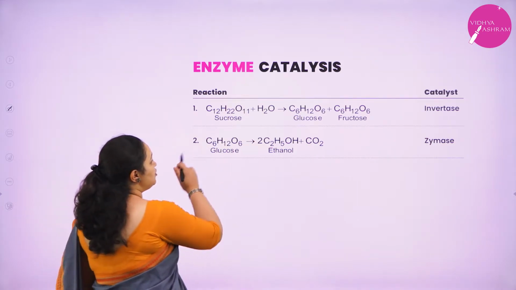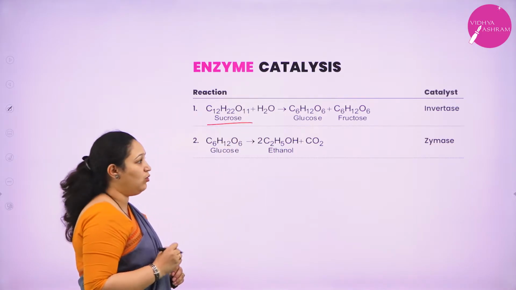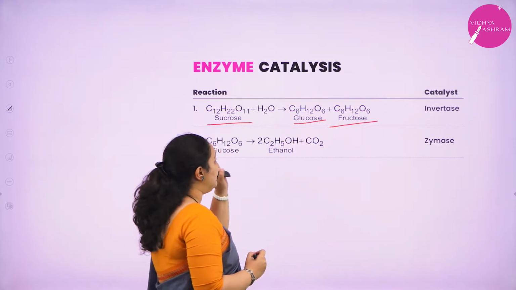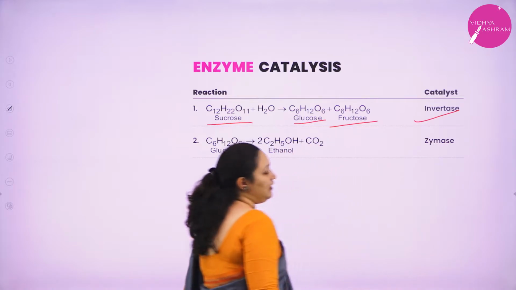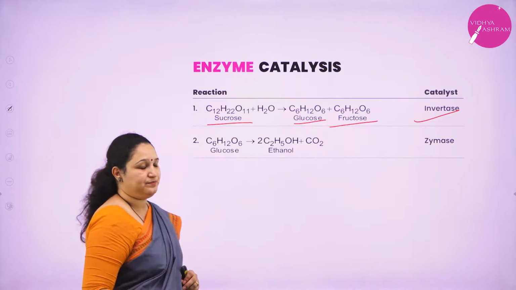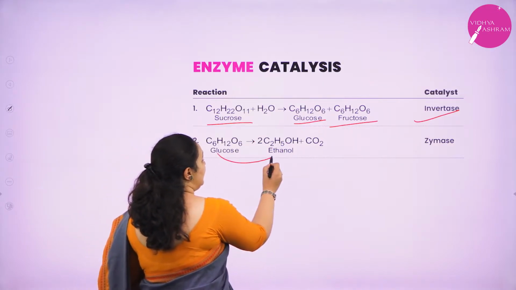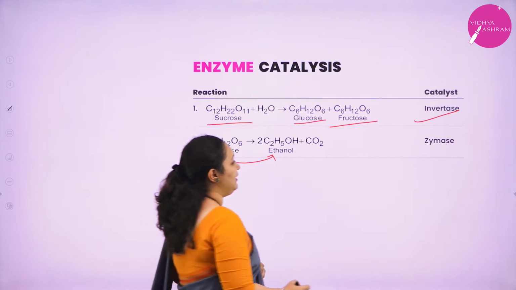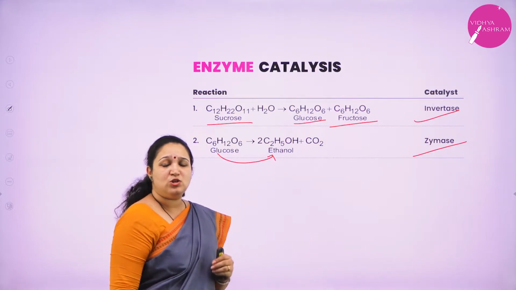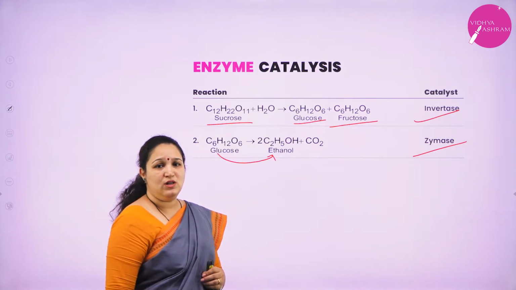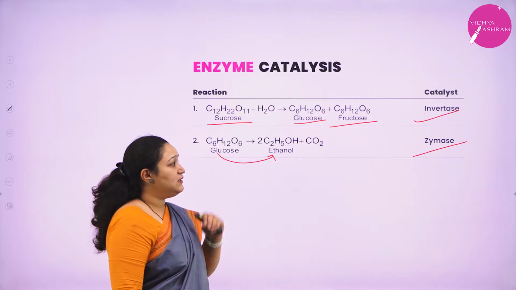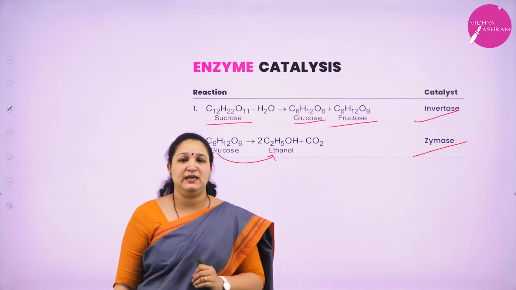First reaction, we have sucrose, C12H22O11, which is getting converted to glucose and fructose. This reaction is catalyzed by the invertase enzyme. Invertase is an enzyme produced by yeast. Also, glucose gets converted to alcohol in the presence of the enzyme zymase. These reactions you will also come across in the chapter on alcohols, where you convert sucrose to alcohol. These are the two enzymes produced by yeast.